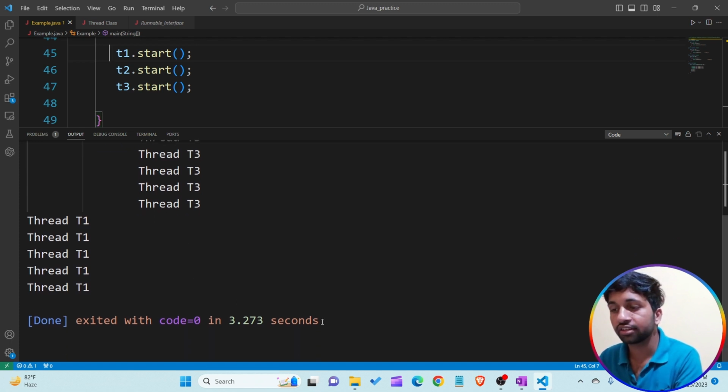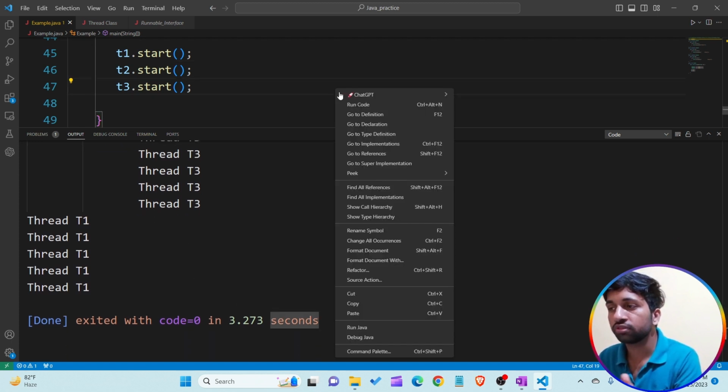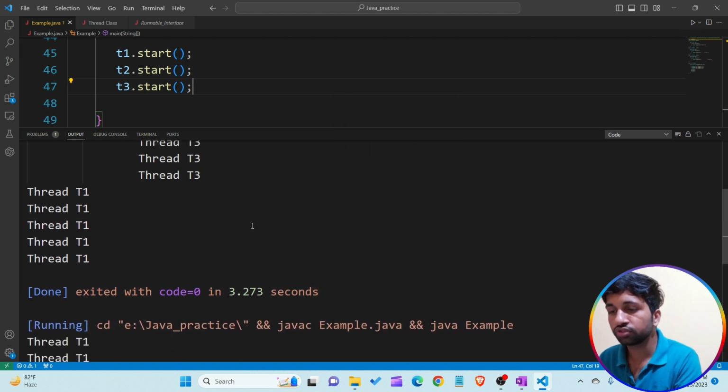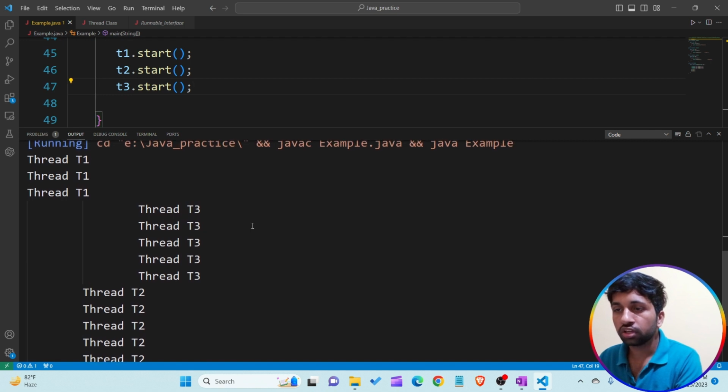If I run the code again, the output is different. Output is not the same. Sometimes thread T1, meaning the class A run method, executes and prints the message T1 three times.